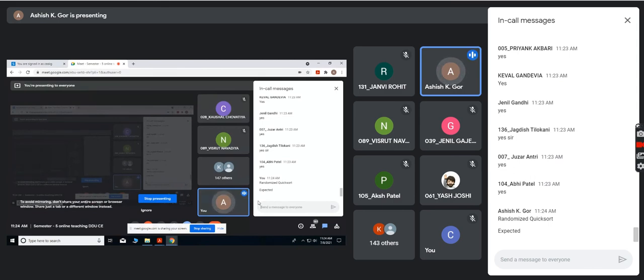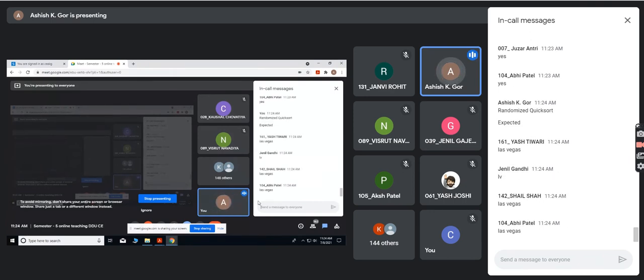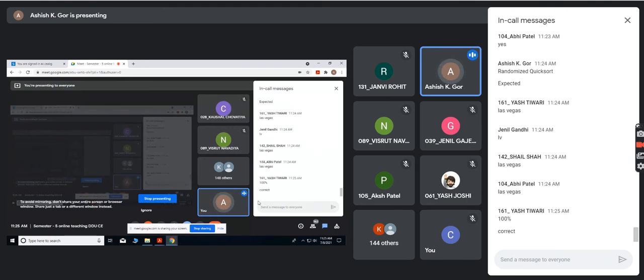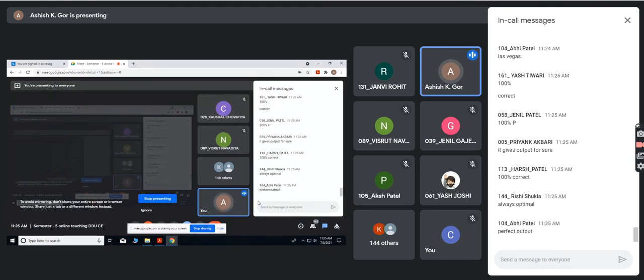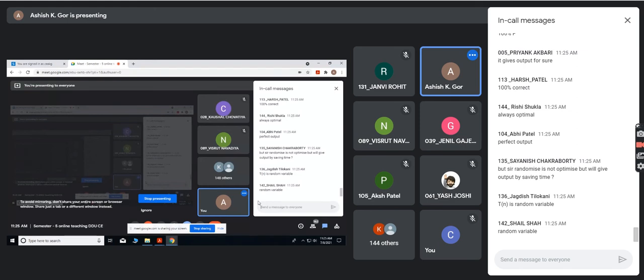And randomized quicksort is which type of algorithm? Las Vegas or Monte Carlo? Las Vegas. What are the properties of Las Vegas kind of algorithms? They always produce a 100% correct output for sure. And one more thing: the expected number of steps on an average.